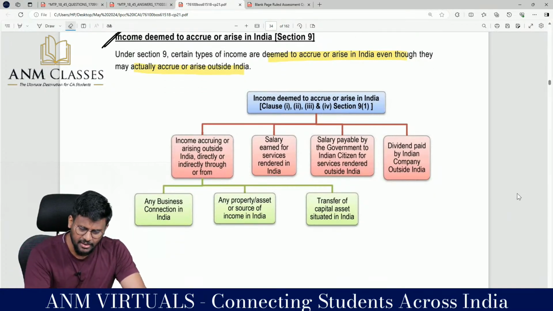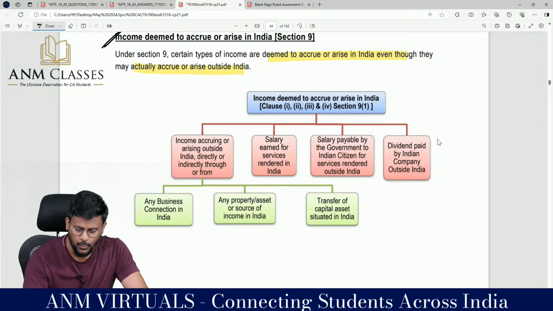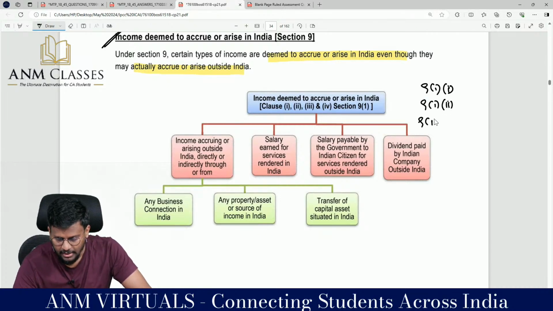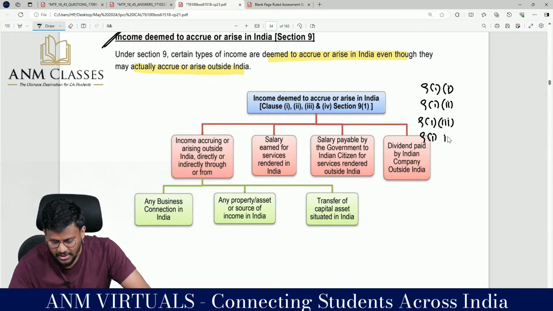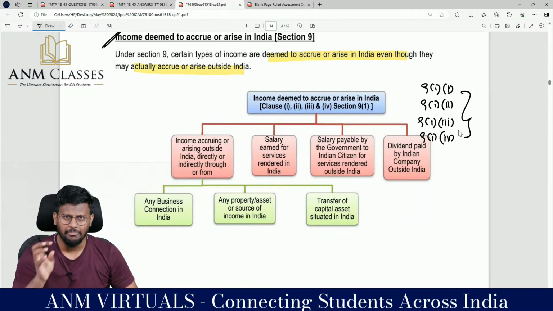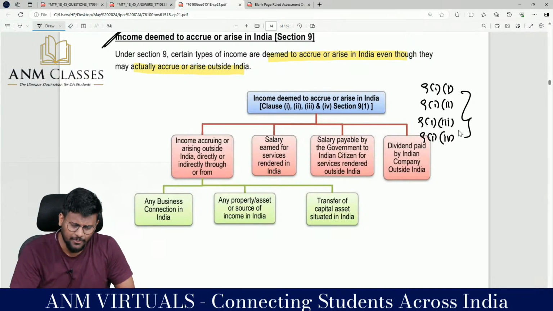Fine. Income deemed to accrue or arise in India, we have clause 1, that is 9 subsection 1 clause 1, 9 subsection 1 clause 2, 9 subsection 1 clause 3 and 9 subsection 1 clause 4. There are 4 clauses. What is the first one?